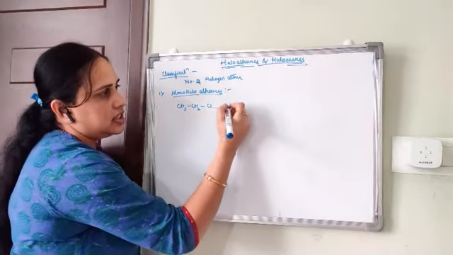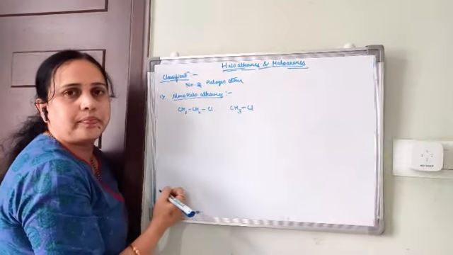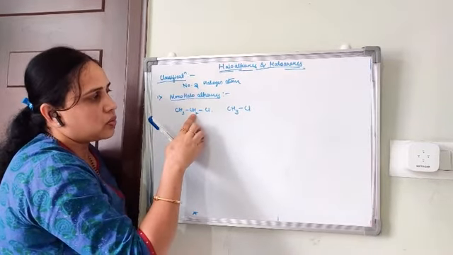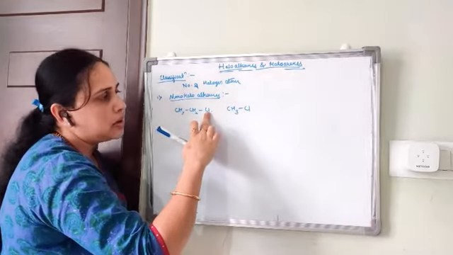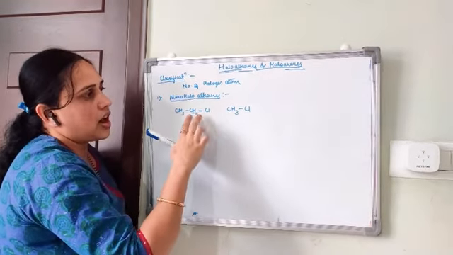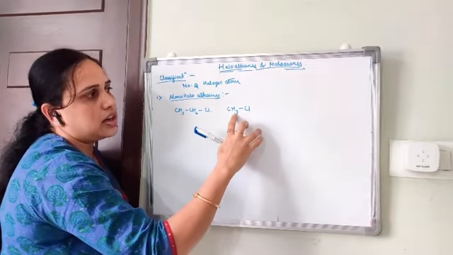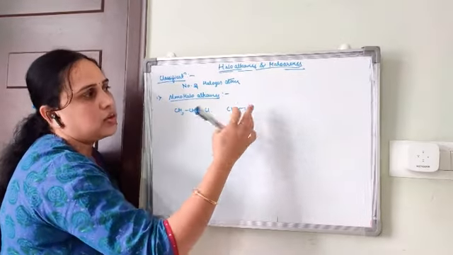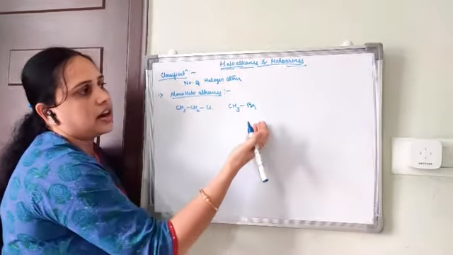The next is CH3Cl, where we replace one hydrogen atom by a chlorine atom. This is also called a monohaloalkane. Here one hydrogen atom is replaced by a halogen, whether Cl, Br or whatever it may be.